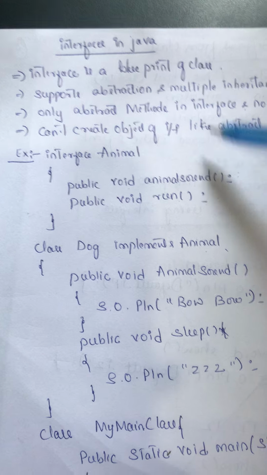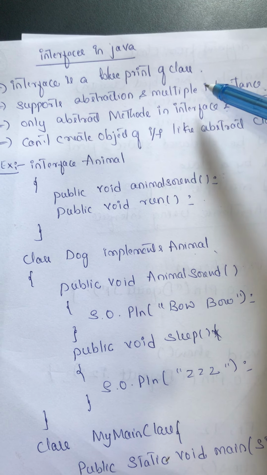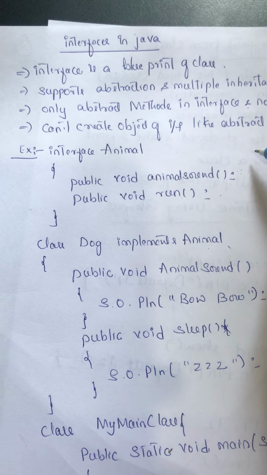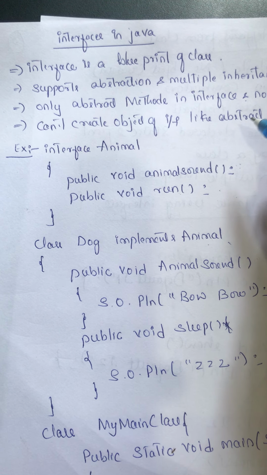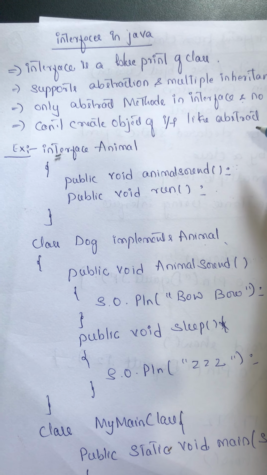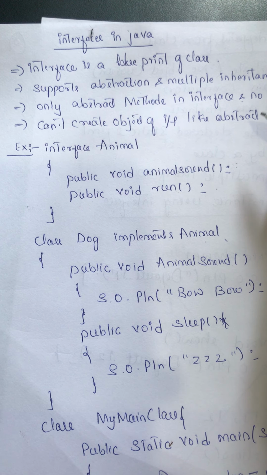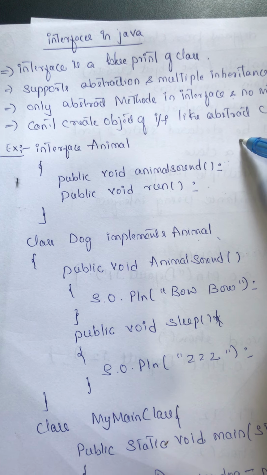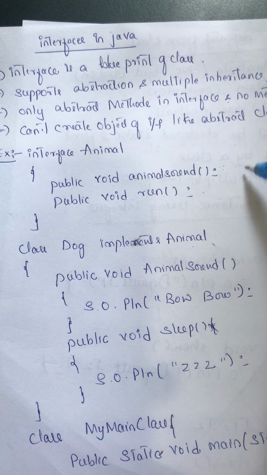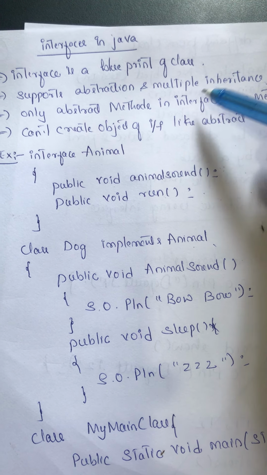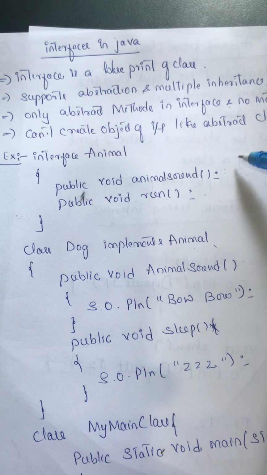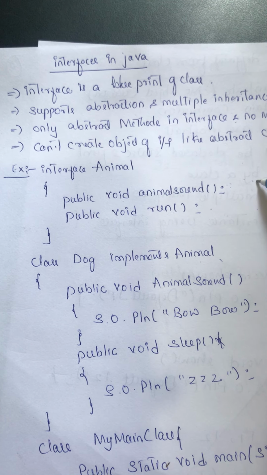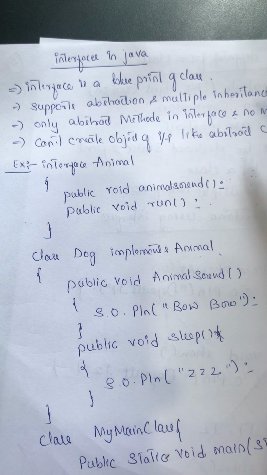It also supports abstraction and multiple inheritance. Basically, Java does not support multiple inheritance. We discussed that in the previous interface inheritance class. When two classes have the same method name and a third class inherits both of those classes, there will be ambiguity in calling the method. So that can be resolved using interfaces.